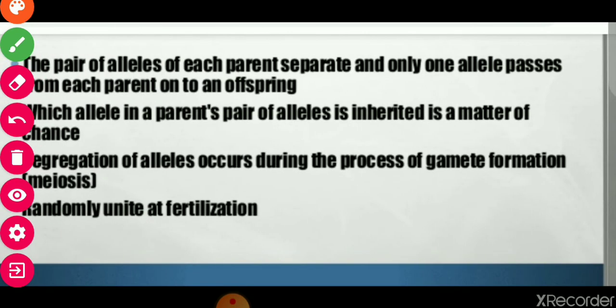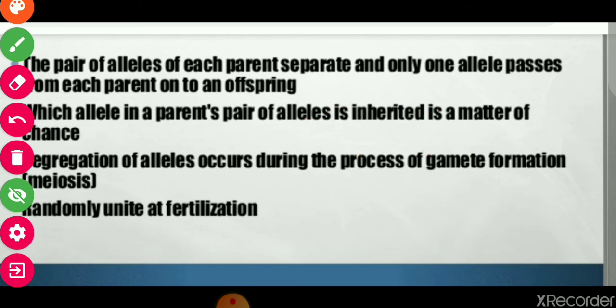Now the pair of alleles of each parent separate, and only one allele passes from each parent onto an offspring. So this is the law.